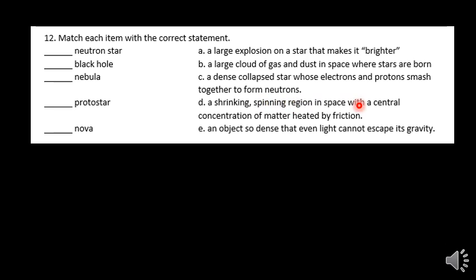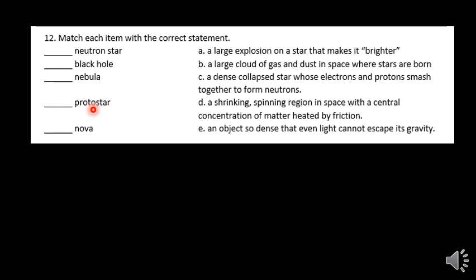Spinning region in space with a concentration of matter heated by friction. These are the protostars. This is when that nebula cloud is spinning and flattening together. There's going to be a lot of dust in it, and it starts to rub against each other and heat up due to friction near the center of that nebula cloud. And that's where your protostar is going to be born.